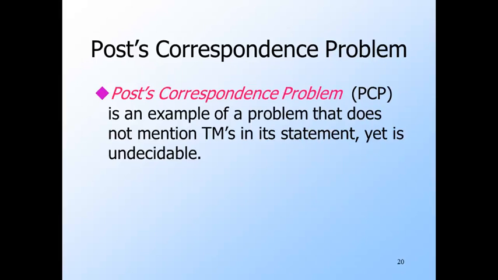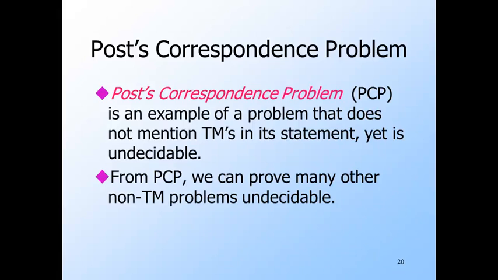PCP is the first example of a problem that is undecidable yet doesn't involve Turing machines or programs, which are really the same thing. As we said, PCP is not really important by itself since it's just a made-up problem, but it leads us to proofs that many other problems are undecidable. These problems are unrelated to Turing machines but are related to matters like context-free languages that were not developed for the purpose of exposing undecidable problems. That is, we studied grammars for their use in matters like describing the structure of programming languages. We had no intent to describe problems that turned out to be undecidable. It just turned out that there were undecidable problems lurking in the theory of context-free grammars.